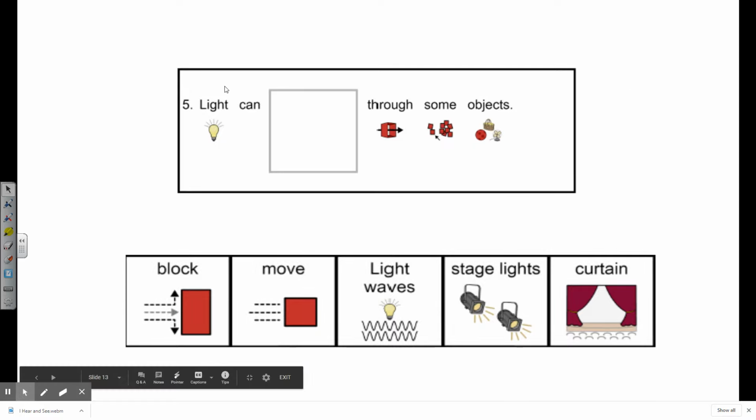And number 5, light can blank through some objects. Move through some objects, light waves, or stage lights. Light can move through some objects.